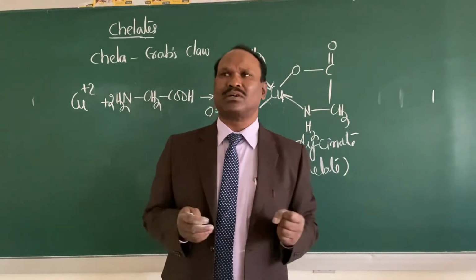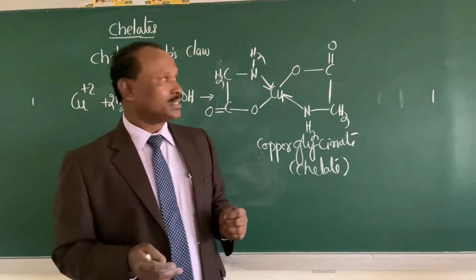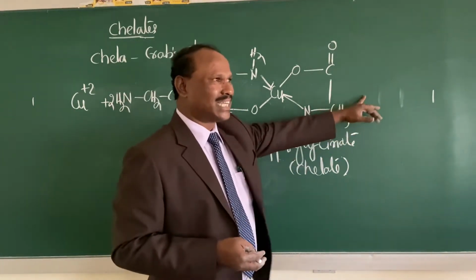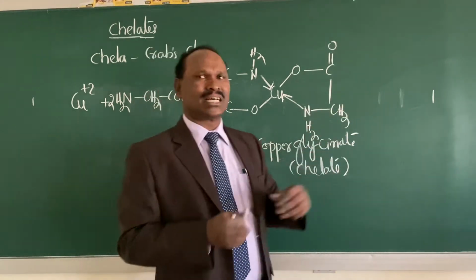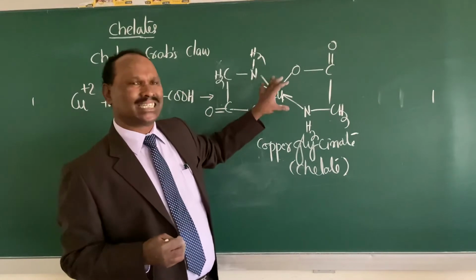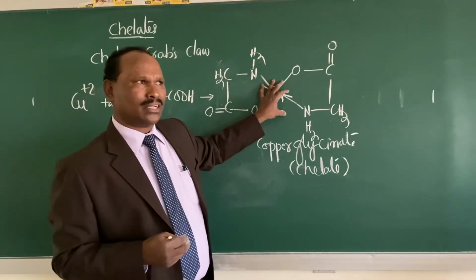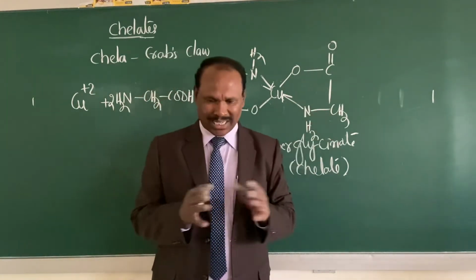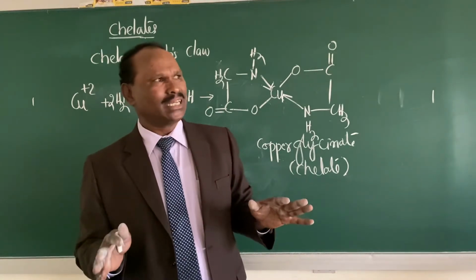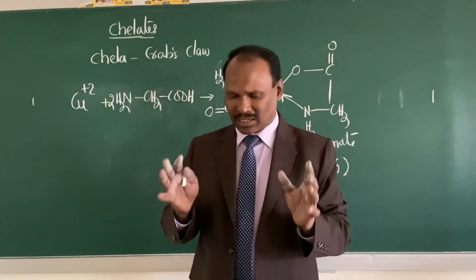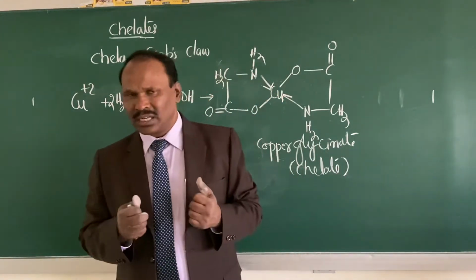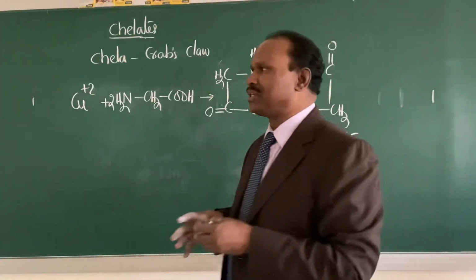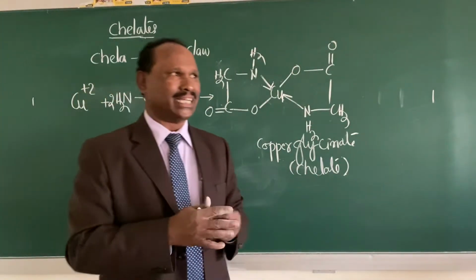So it also depends upon what? The resonance. But remember here, if the benzene is attached to this chelate, benzene interferes with the resonance of the chelate itself. Therefore, we should avoid that benzene ring in the chelate. Is it okay? So what I said, if there is a double bond in the chelate rings, if there is a resonance, that chelate will be stable. But if the benzene is attached to the chelate, then it interferes with the resonance of the chelate ring.